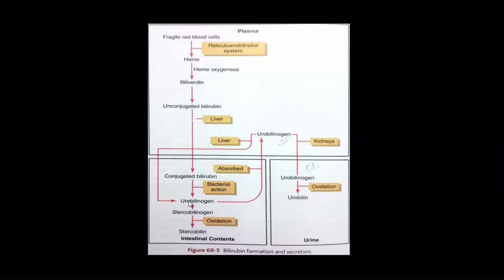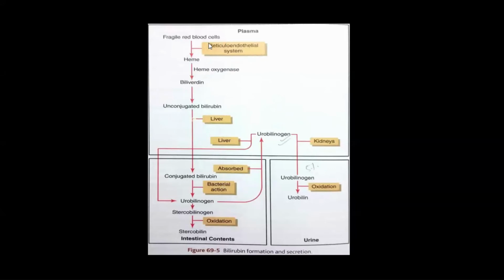This urobilinogen gets converted into stercobilinogen. And when stercobilinogen comes in contact with oxygen, it becomes stercobilin. It forms stercobilin, and it gives the color of the stool. And urobilin gives the color of the urine.